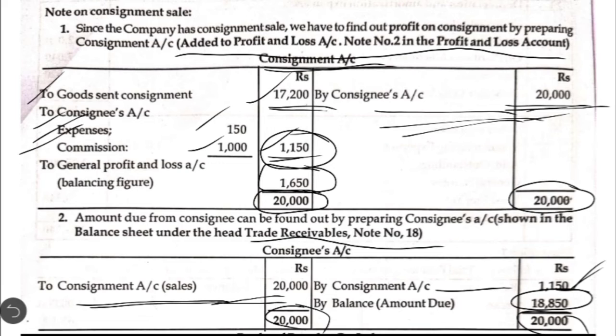So these are the two adjustments. The first adjustment, that is the net profit on consignment, should be considered in note number 2 and it should be added to the profit and loss account balance. In the second adjustment, we have found out the final balance payable by the consignee to the company. So that is trade receivable. So it should be taken in note number 18.